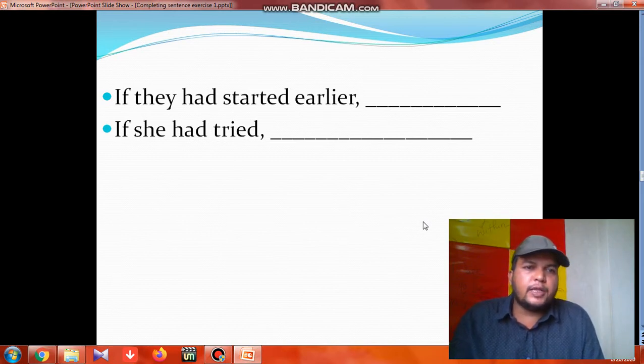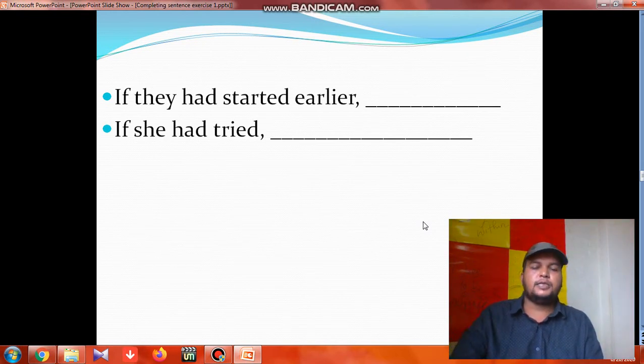So the last rule comes like this: if we find past perfect after if conditions, what becomes the structure of the second clause? The rule says if you find past perfect after if, in this case, the next clause will follow the structure of subject, would have, could have, or should have, then B3, then object. So are you getting this? I repeat, if you find past perfect after if in third conditionals, at that time, the second clause will follow the structure of subject, would have, could have, should have, or might have, then B3, then object. You understand? So let's see the answer.